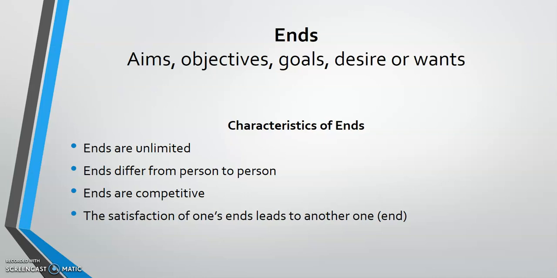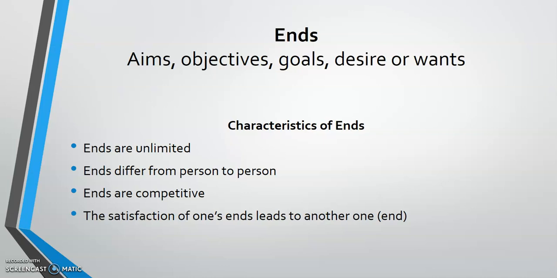Then the second characteristic is that ends differ from one person to the other. Assuming we take, let's say, 5 people, everyone's ends are going to be different from the other. But at the end of the day, they are all ends or aims or objectives or goals. Then the third characteristic is that ends are competitive, meaning that, let's assume as a human being, I want to further my education, I want to travel around the world, I want to get married.